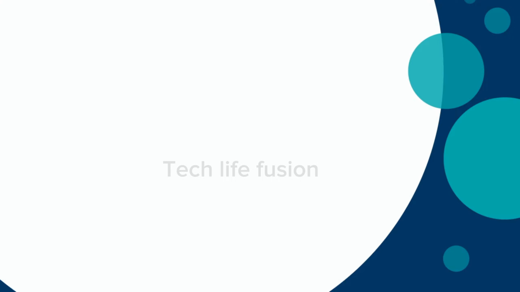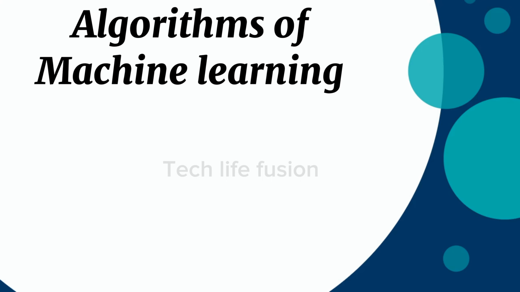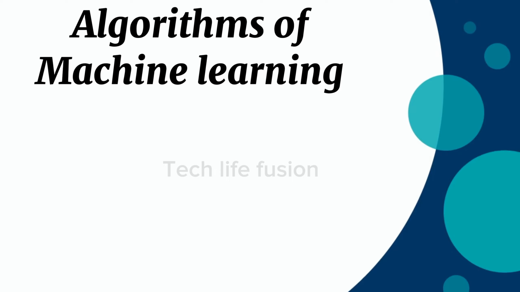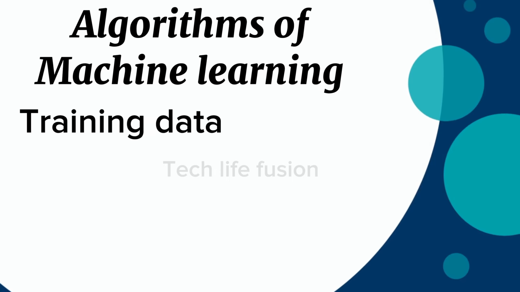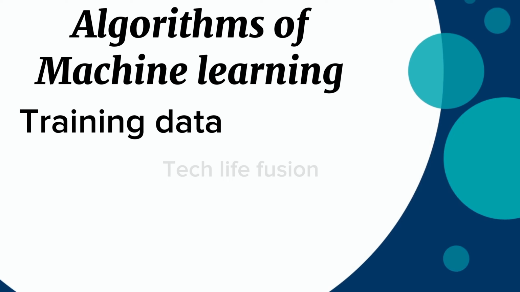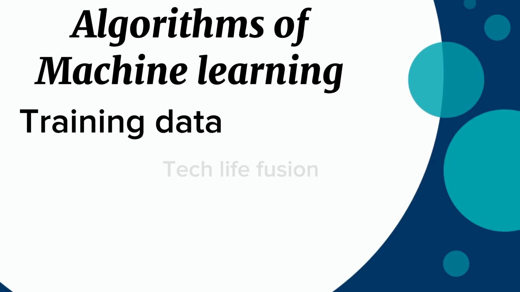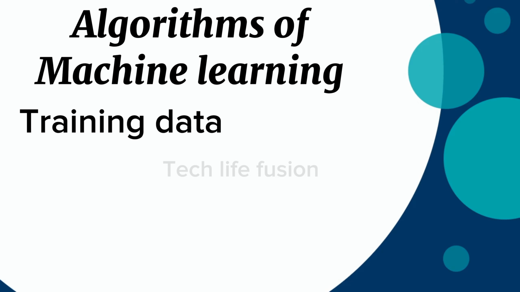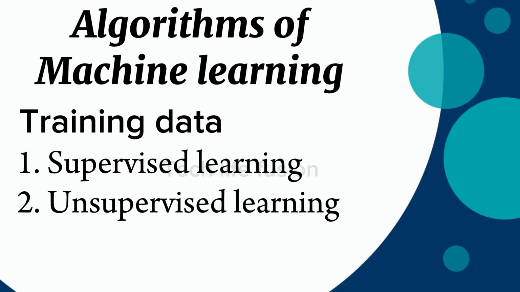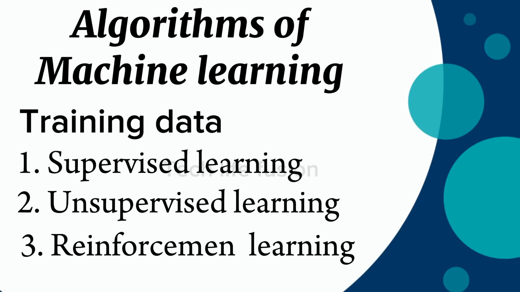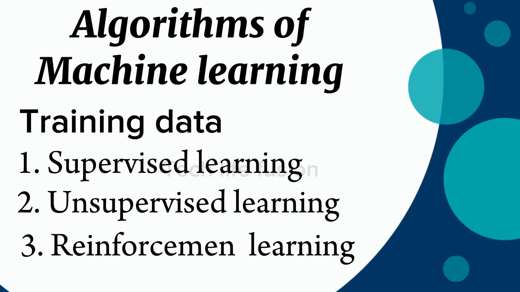Now let's study the algorithms of machine learning. For any machine learning algorithm, just keep in mind you have to train it on some data, and based on the data we'll have to choose the type of machine learning algorithm. Basically there are three types of machine learning algorithms. The first one is supervised learning, the second is unsupervised learning, and the third one is reinforcement learning. Let me explain these one by one.